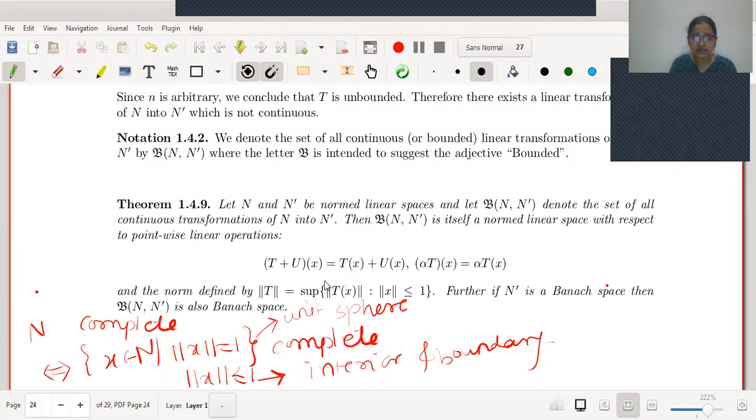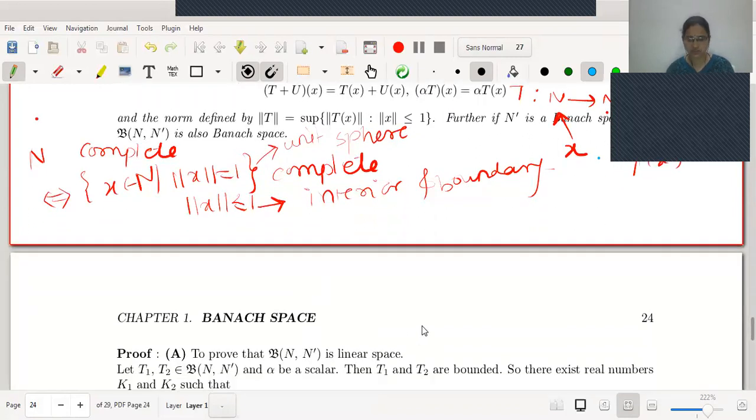Now, let us try to understand how this supremum works. First, whenever a mapping T is defined from N to N dash, for every x in N, T of x will be an element of N dash. Therefore, for the supremum to hold, first we should know whether the set is bounded or not. As the set under consideration is bounded, we will discuss it here.